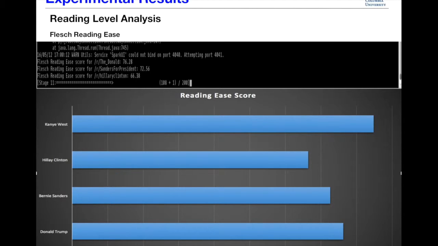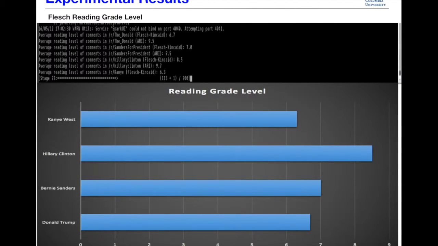This correlates with the reading grade level, which is inversely proportional to the reading ease score. As you can see, the Clinton subreddit is the hardest to read, which might suggest that people on this subreddit are more educated and tend to have a higher level of discussion than the people who comment on subreddits dedicated to Kanye West.